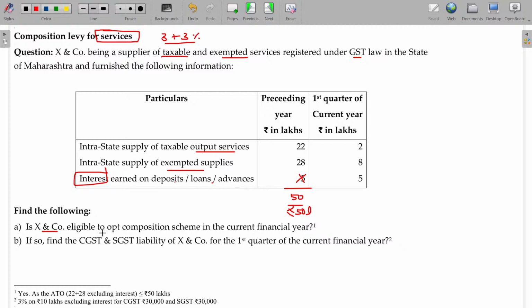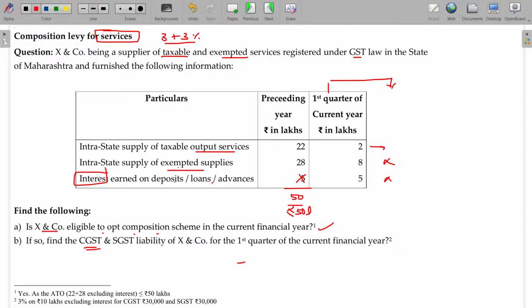Is X and Co eligible for the composition scheme? Yes, sir. 50 lakhs exactly. Even 1 rupee more than this will become ineligible. If so, find the CGST and SGST liability for the first quarter. What is the CGST and SGST in the first quarter? 6%. 3 plus 3. 6% will be payable. And for this, it is exempted, so it will not be taxable. It is not going to be considered. Only for this 2 lakhs you have to calculate 6%.